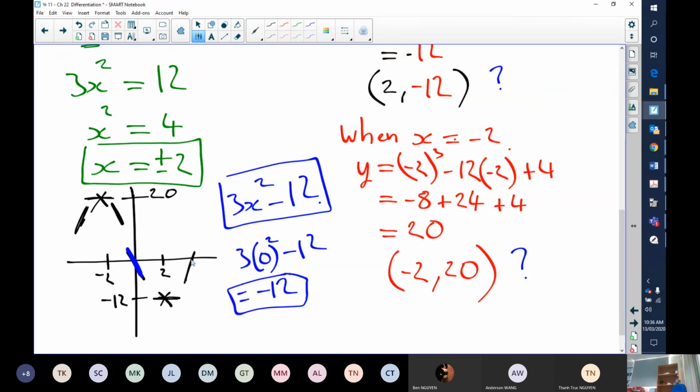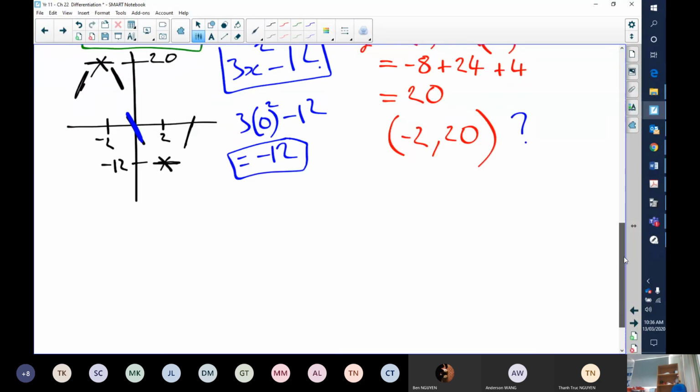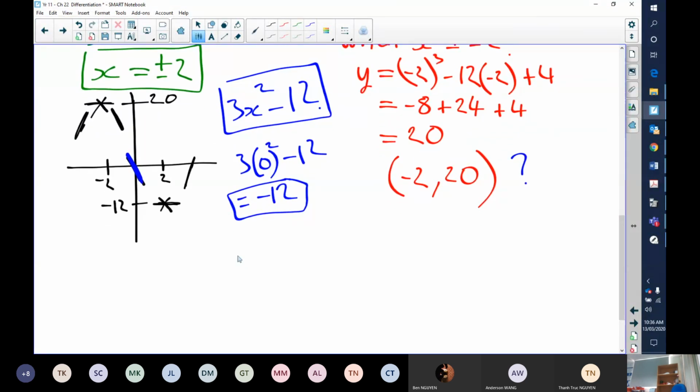How about if I substitute 3 into my derivative function, 3 times 3 squared minus 12. 3 squared is 9. 9 times 3 is 27. 27 minus 12 is 15. That's a positive. So here we have a negative, and here we have a positive.